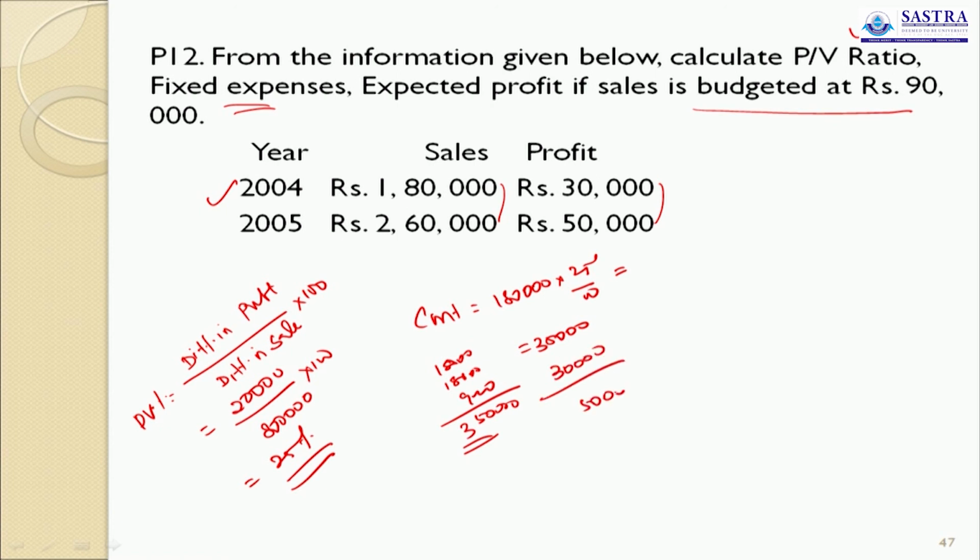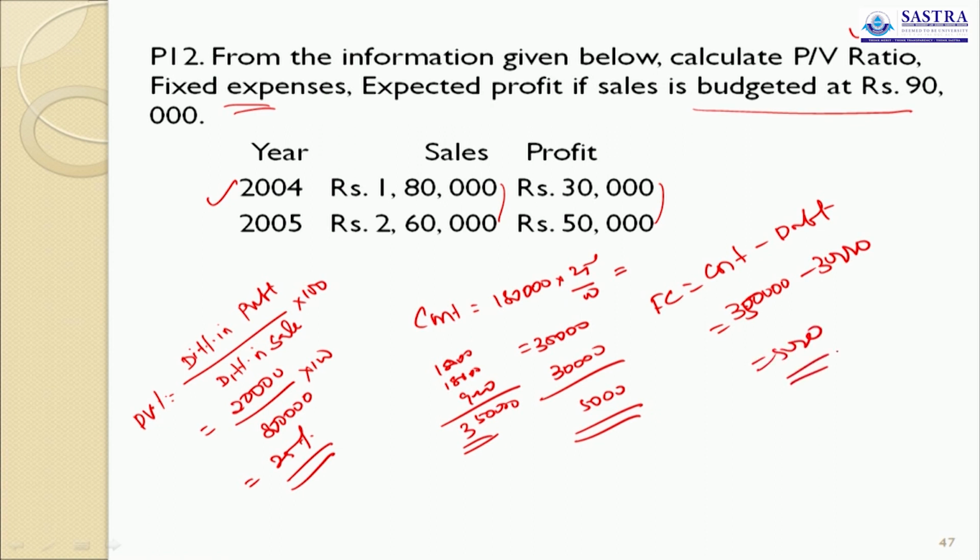Fixed cost is equal to contribution minus profit. Contribution is 45,000, profit is 30,000. So fixed cost is 15,000.